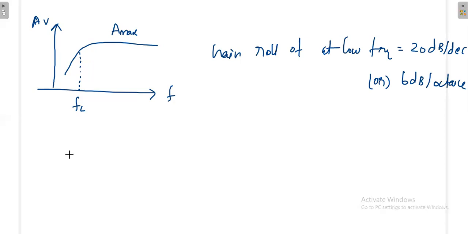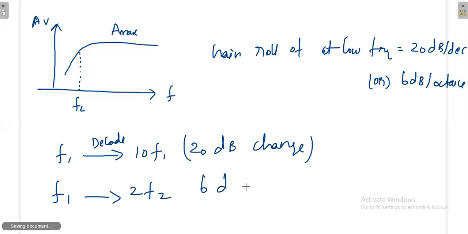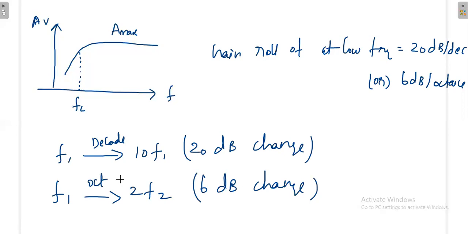What is a decade? What is an octave? If you are changing your frequency 10 times, increasing or decreasing, then there will be a 20 dB change in the gain. That is called a decade. Or if you are increasing or decreasing your frequency by a factor of 2, then there will be a 6 dB change. That is called an octave. A 2 times change is called an octave. Okay, thank you.